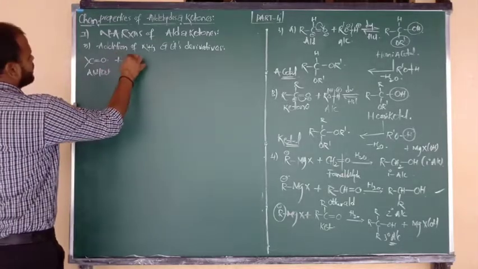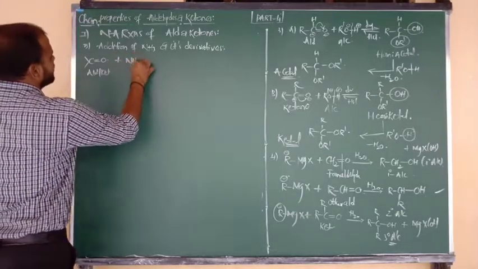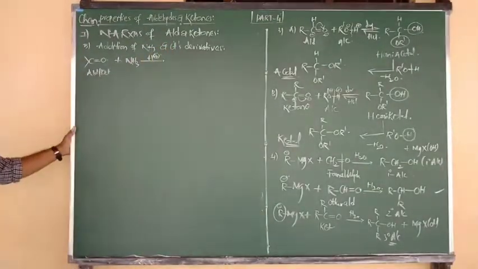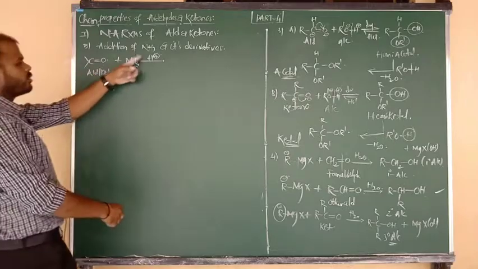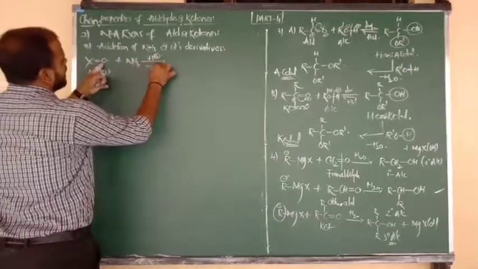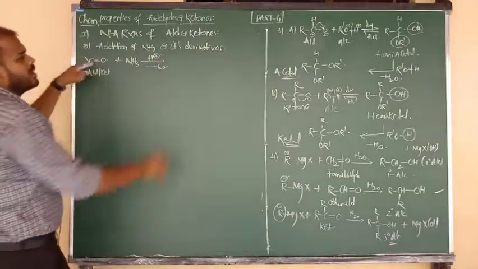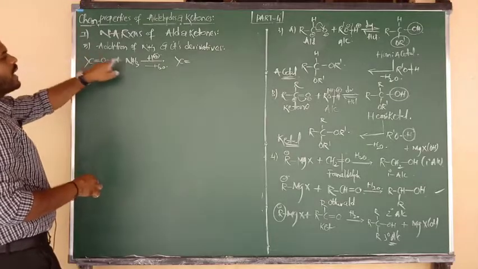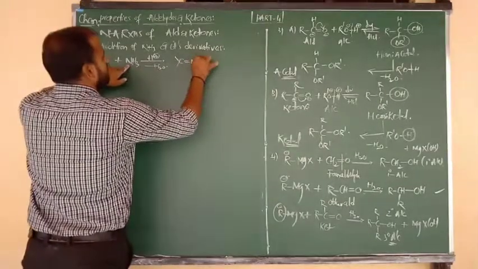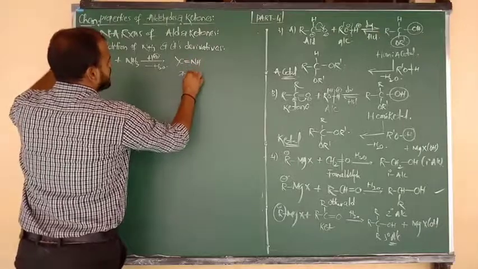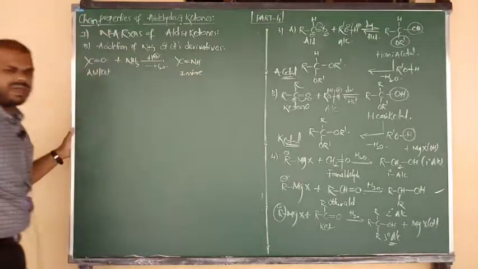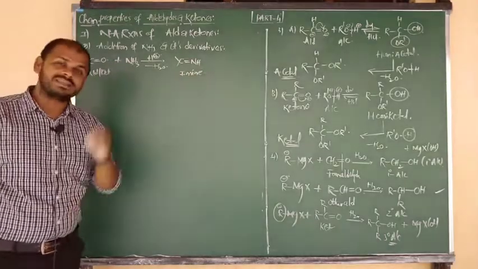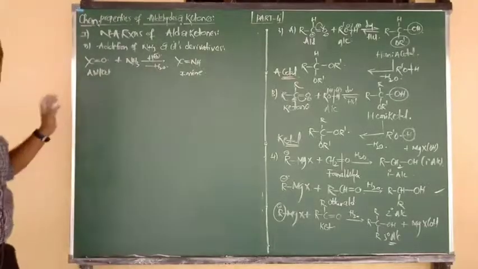Upon reaction with ammonia, the formula of which is NH3. Ammonia is basic in nature, so to neutralize that, the reaction proceeds in acidic medium. From ammonia we take 2 hydrogens, which combine with oxygen and are eliminated in the form of a water molecule. The remaining bond, C double bond, after the removal of O and from here H2, leaves only NH. So C double bond NH is your product. The product is called imine. Aldehydes and ketones on reaction with ammonia give imine after the loss of a water molecule.